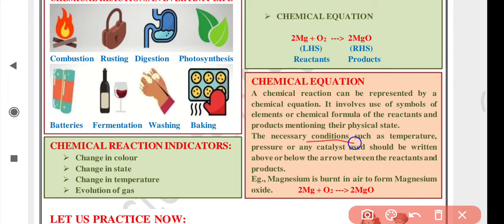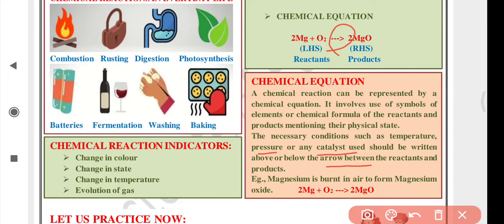The necessary conditions such as temperature, when we are heating something, are mentioned, and pressure is also needed in some reactions. Some reactions cannot take place without a catalyst. A catalyst is a substance which does not take part in the chemical reaction but accelerates or decelerates the speed of the chemical reaction. These are all written above the arrow, with their symbols.